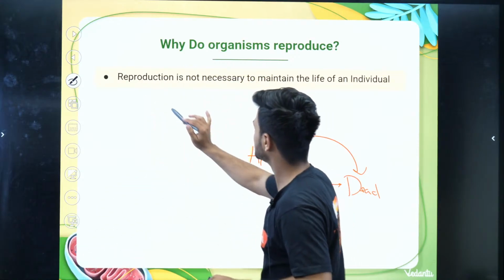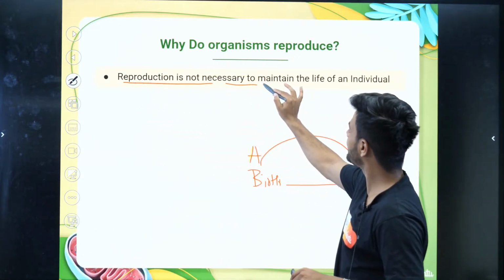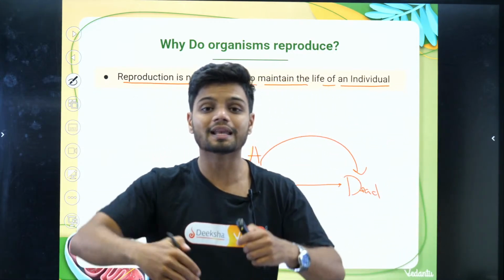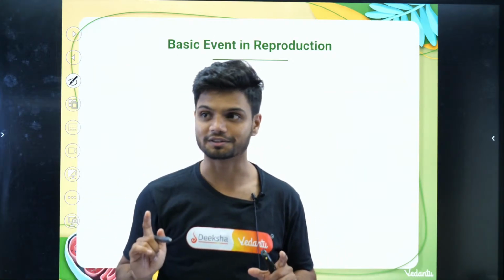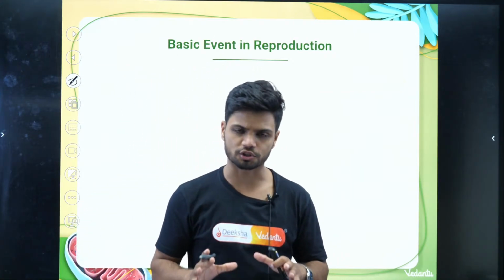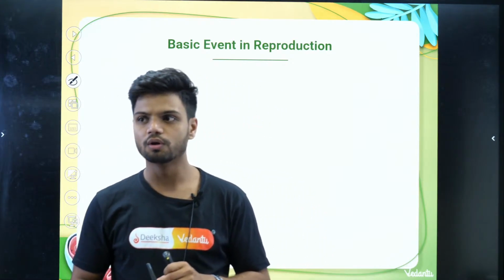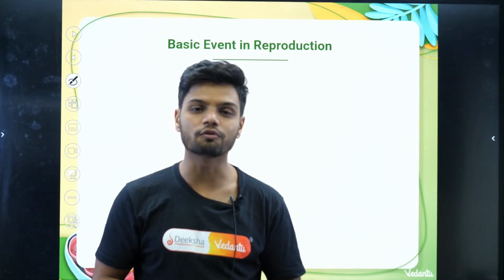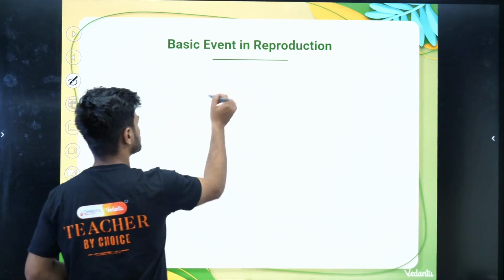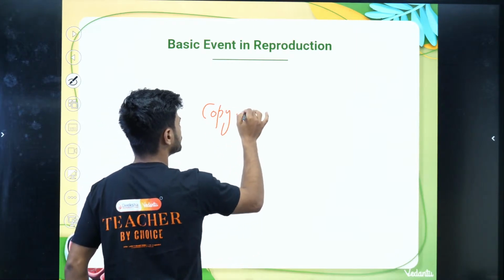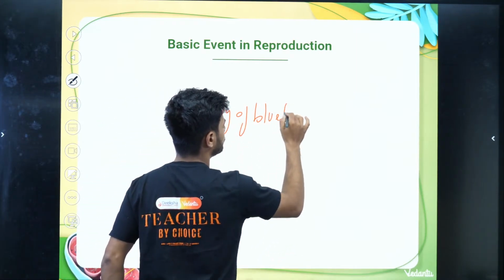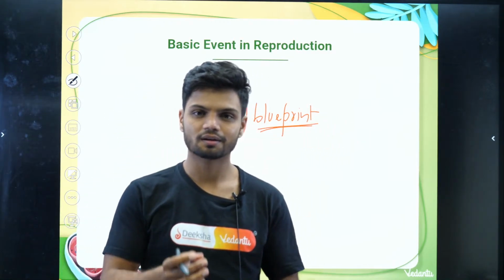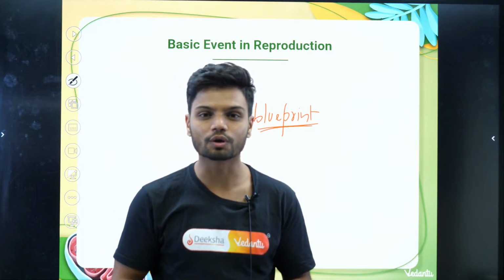See, this is a line of your NCERT. Reproduction is not necessary to maintain the life of an individual, but it is important to make sure the life continues on earth. Now what is the basic event in reproduction? Your NCERT, if you open right now, says the basic event in reproduction is nothing but the copying of blueprint. Now what is this blueprint? The blueprint is nothing but the deoxyribonucleic acid.